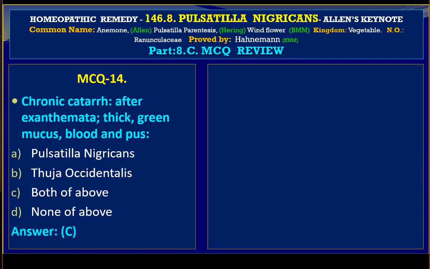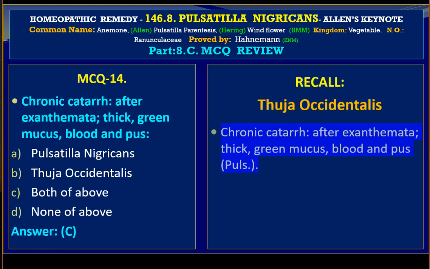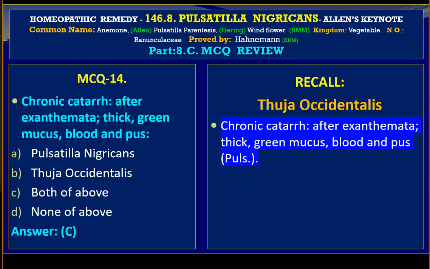The answer is both of the above. Let us recall, under Thuja occidentalis, chronic catarrh after exanthemata, thick green mucus, blood and pus. In brackets we find Pulsatilla. The information is coming from Allen's Keynote.